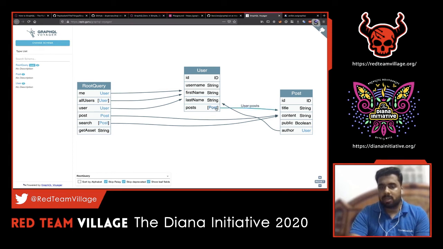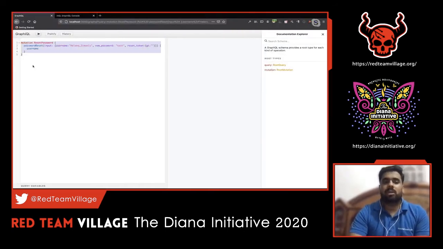There's something called post, which has subfields called ID, title, content, public, author, and this particular user will again traverse back to this user API call. So this can again call ID, user, first name, last name, and post information. This post can again have this ID value. So this can keep going on and on. There might be cases like this which can be a business logic flaw, or might be by design. We just have to identify that, and we can try out certain nested queries.